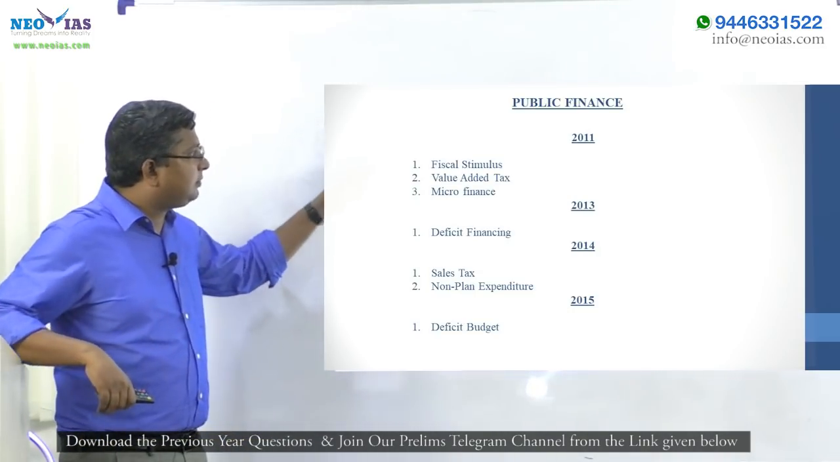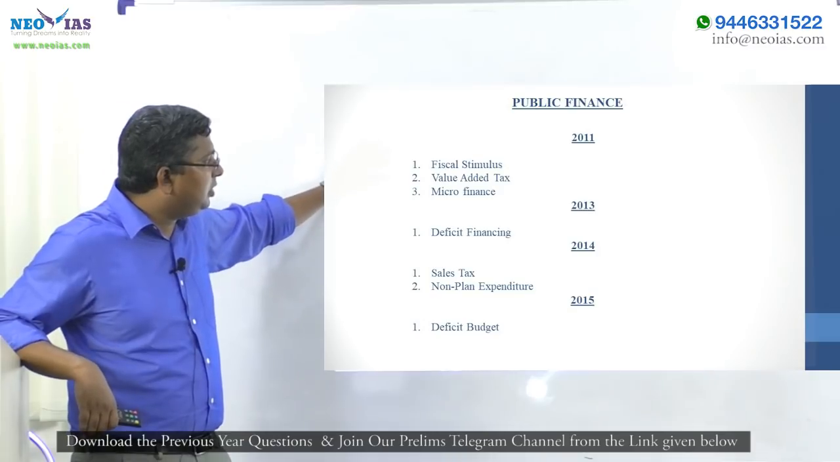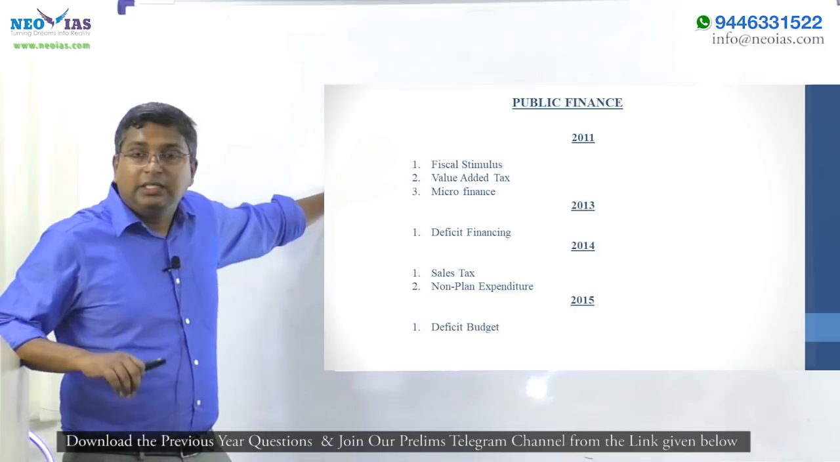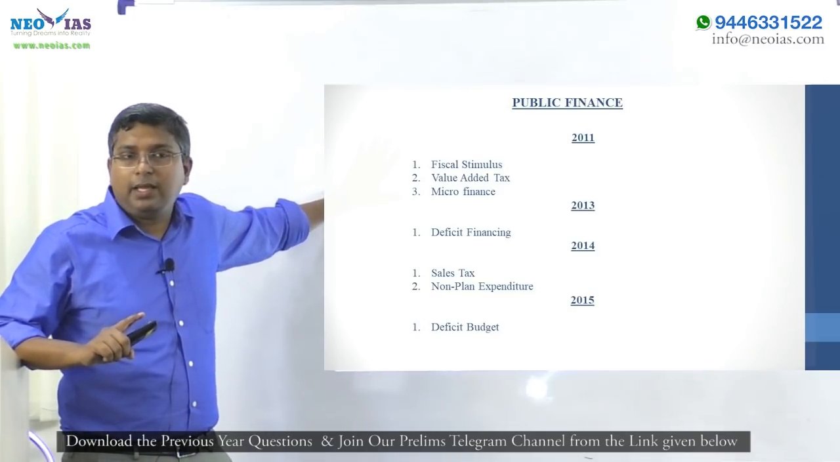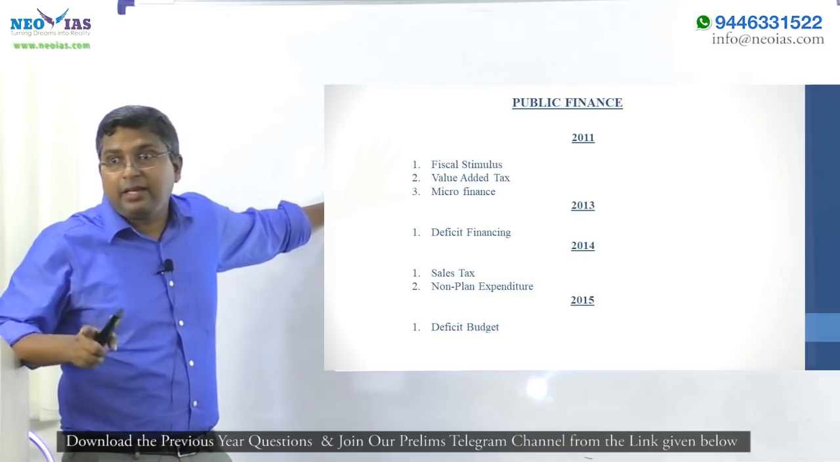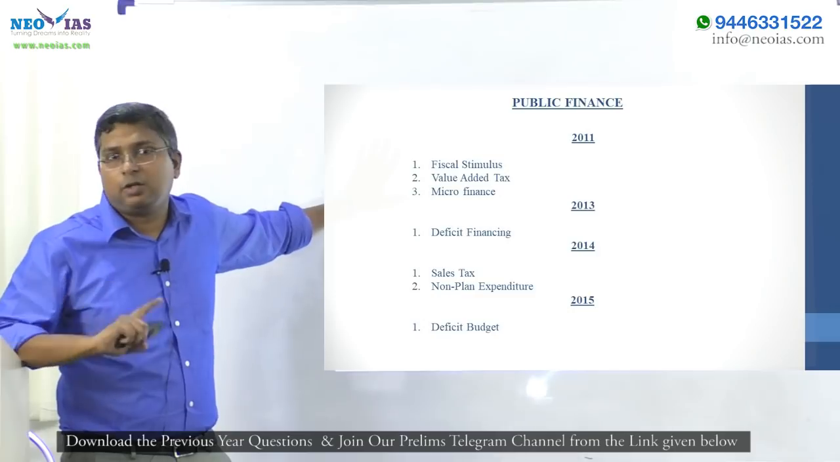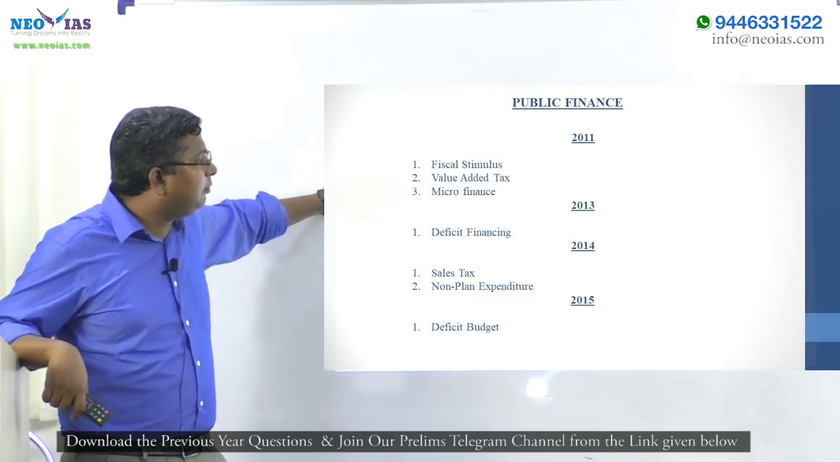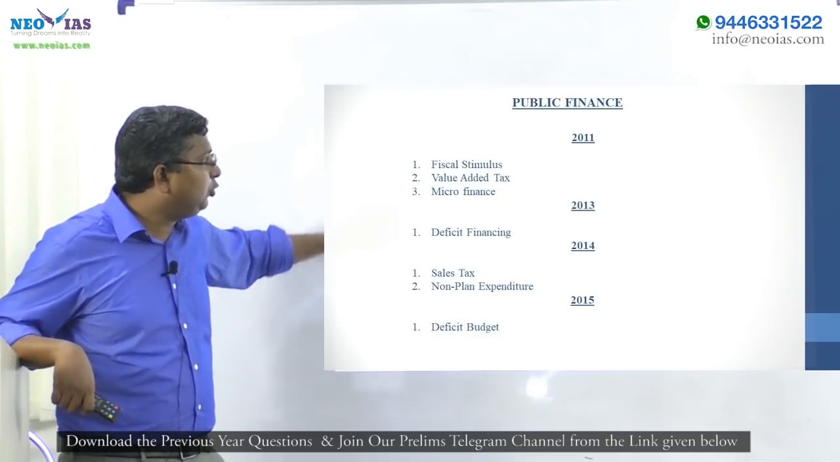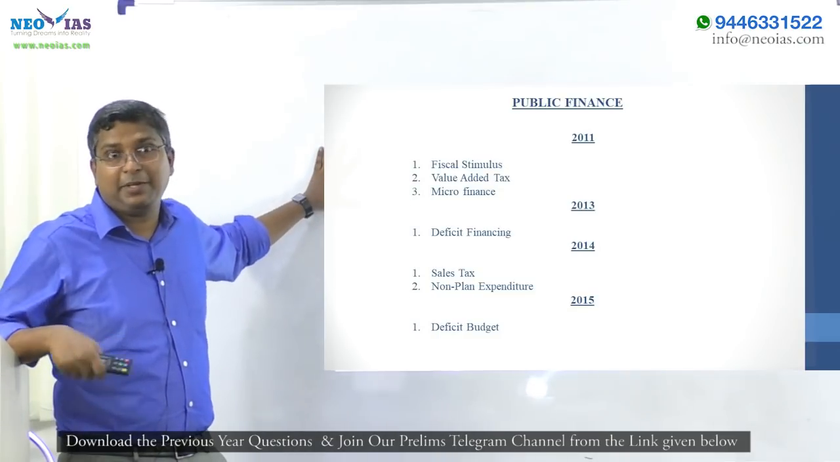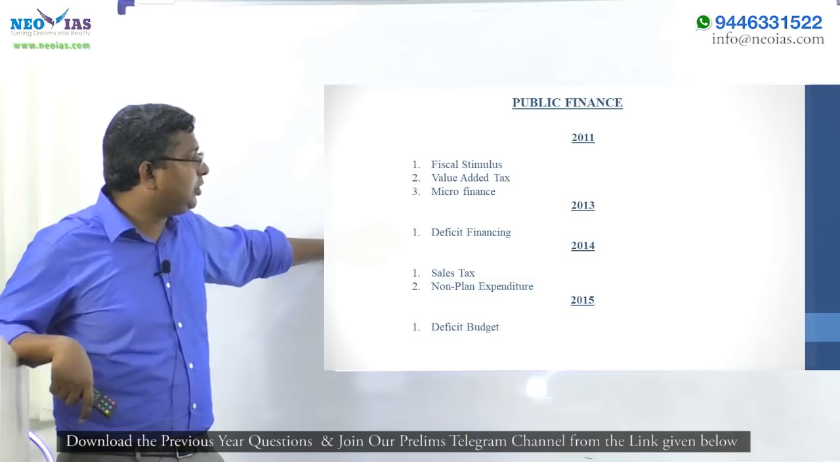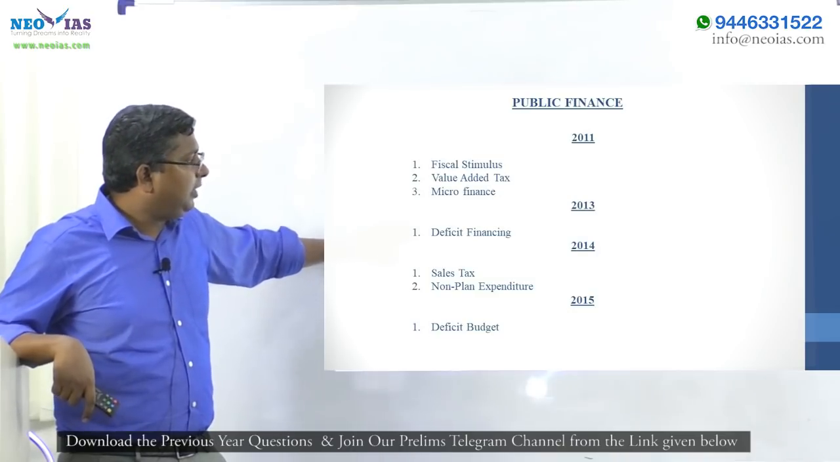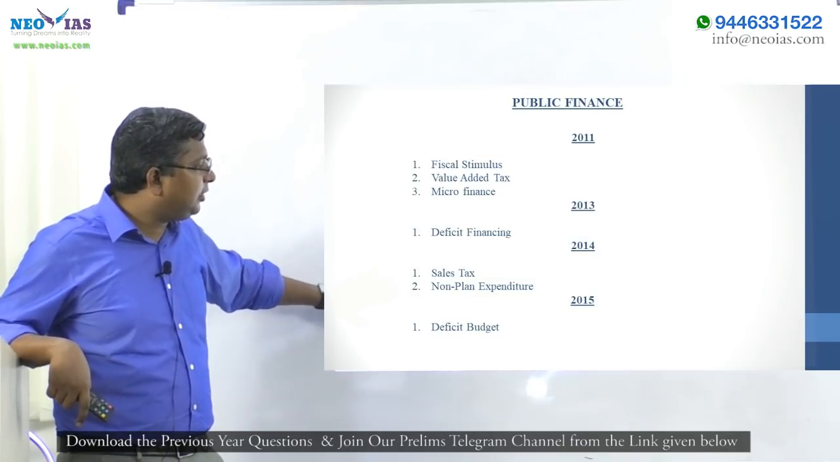Now public finance, in 2011 the question was on fiscal stimulus. So the consistency shown by money and banking and external sector and even agriculture is not shown by any other topics. Then there was a question on value added tax, microfinance. In 12 there was no question on public finance. This happens. In 13 there was a question on deficit financing. In 14 there was a question on sales tax and non-plan expenditure.